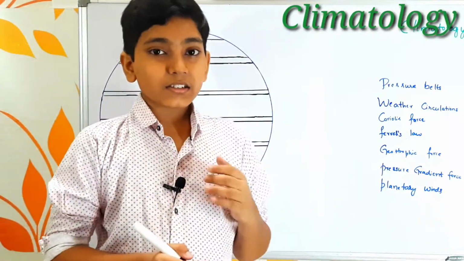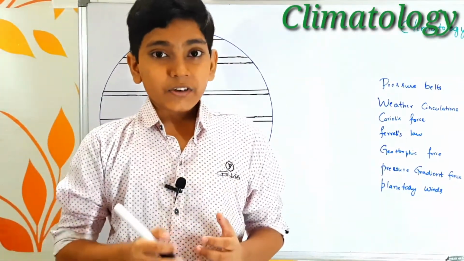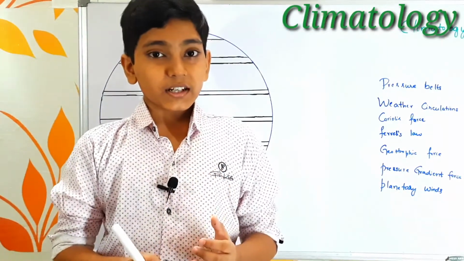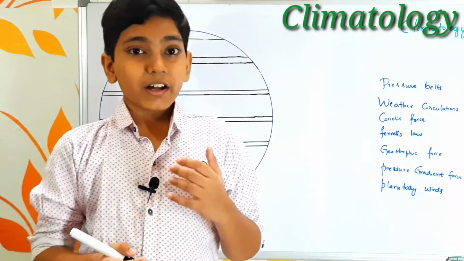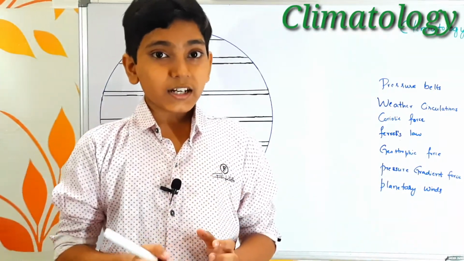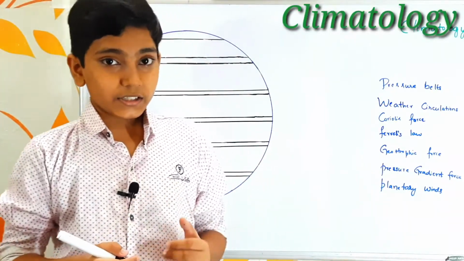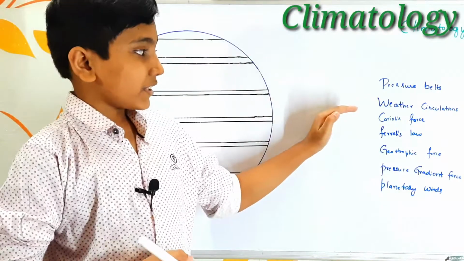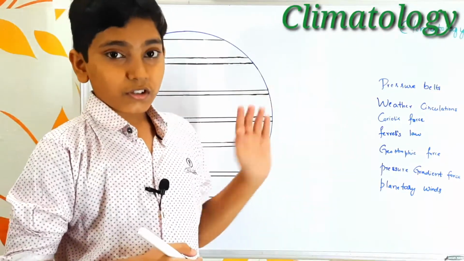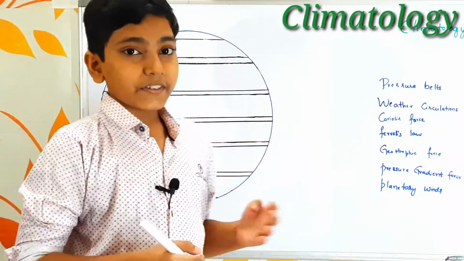In my previous classes on climatology, we have already covered topics like climate, weather, the importance of climate and weather, and the factors which affect climate and weather. We also discussed the atmosphere, its structure and composition, the insolation and heat budget. Now let us come to the next topic, which is pressure belts, weather circulations, and the four forces which affect the planetary winds. And finally, we are going to discuss planetary winds itself.